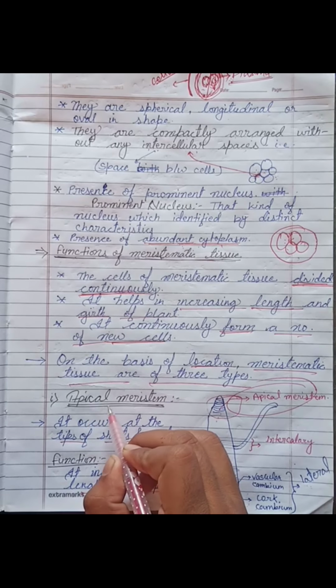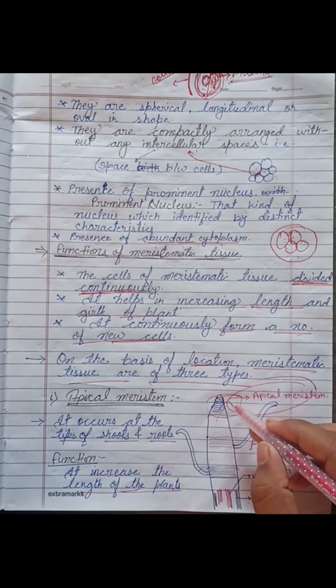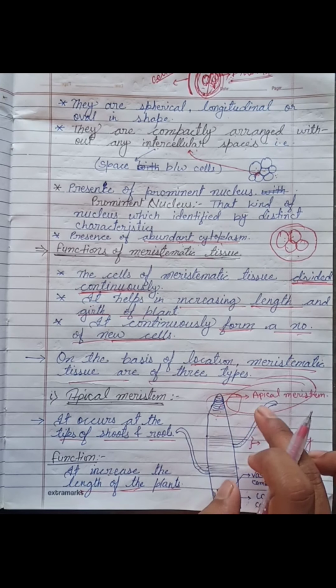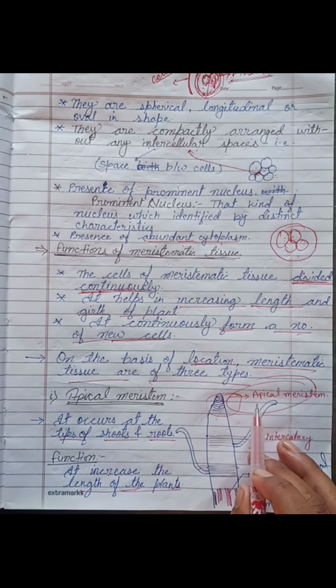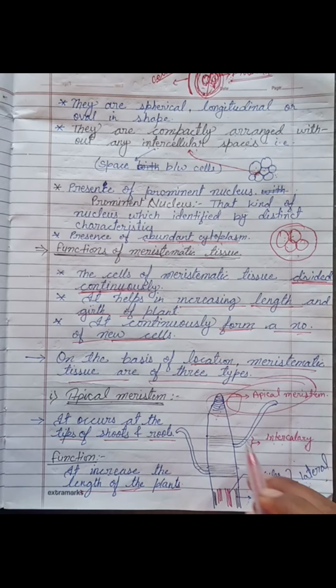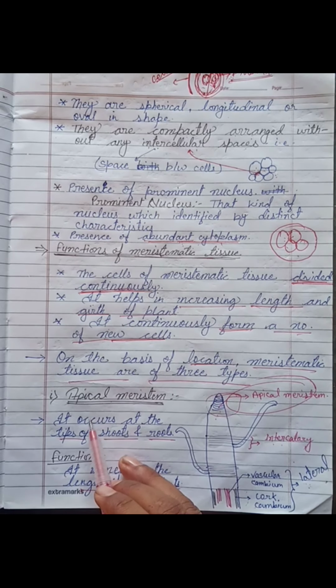The first is apical meristem. Let me show you a diagram. It is the diagram of meristematic tissue, where all three different kinds of meristematic tissue are found in a single diagram. It is the apical meristem, it is the intercalary, and it is the lateral meristem. Intercalary and lateral meristem we will discuss later. First we will discuss the apical meristem.